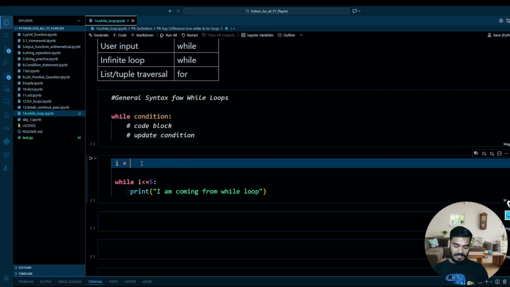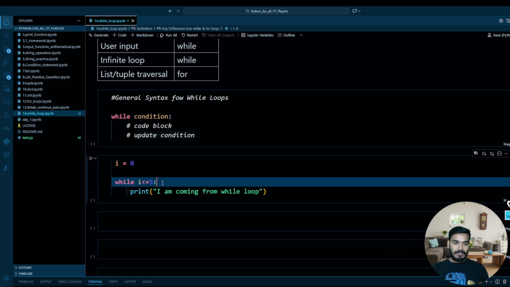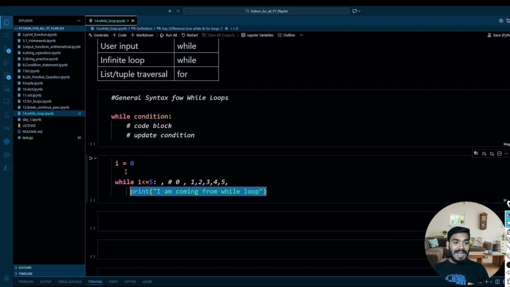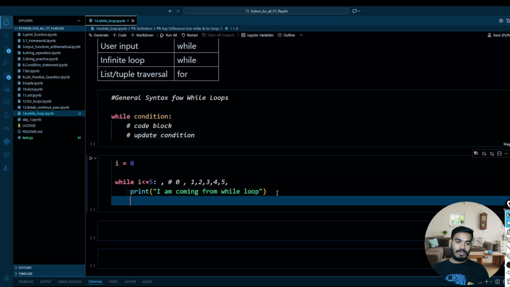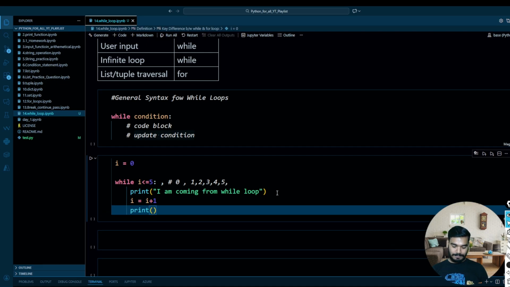So always keep 0. Let's say i equal to 0 over here. Okay. So the first iteration will be for 0, then 1, then 2, then 3, then 4, then 5. So it will iterate 6 times: 0, 1, 2, 3, 4, and 5. Perfect. And then it will execute this. But this i will not increase by itself. We have to make it increase at every iteration. So what I'll do, i equal to i plus 1. Okay. And then let's also print the i, so it will be easy for you to understand.